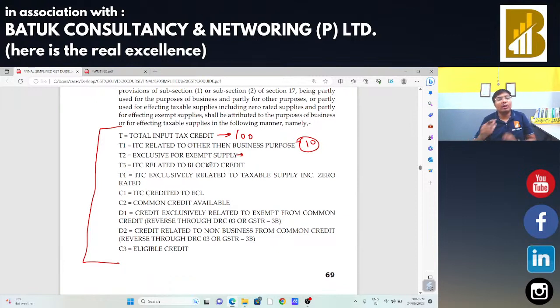Then a particular input tax credit is used exclusively for exempted supply, on which he is not going to take the output tax. Suppose that input is 10 and उसने कोई मोटर व्हीकल्स की रिपेयर करवा ली, that is blocked credit under section 17 subsection 5, repair and maintenance of that motor vehicle, we can say 10.